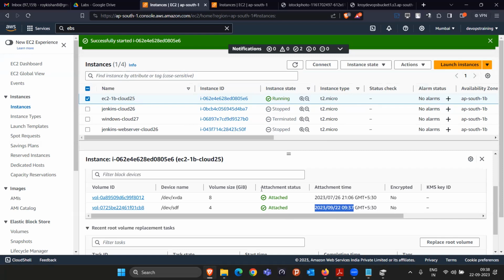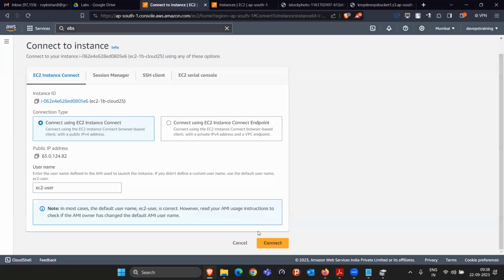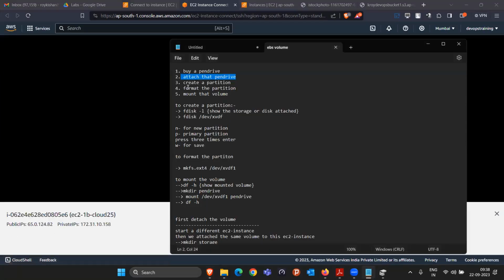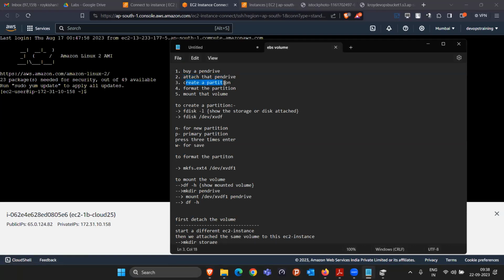Now the instance is running. Now you can connect to this instance like this. After attaching, the next thing we have to do is create a partition. To create a partition, I said you have to run some commands, right? These commands help you create a partition. Similarly, to format the partition, you have to run this command. I have retained everything, so you don't have to worry.